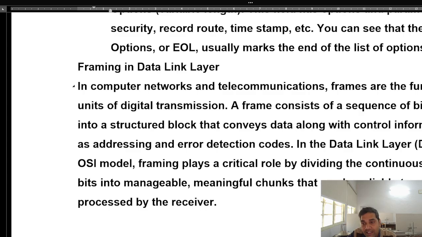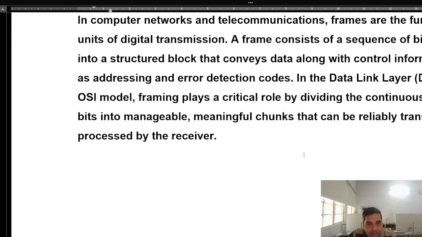So in the data link layer, DLL, of the OSI model, the framing plays a critical role. Over the network layer we call it a packet, over the TCP layer we call it a segment, but at the data link layer we call it a frame. Framing plays a critical role by dividing the continuous stream of bits into manageable bits.